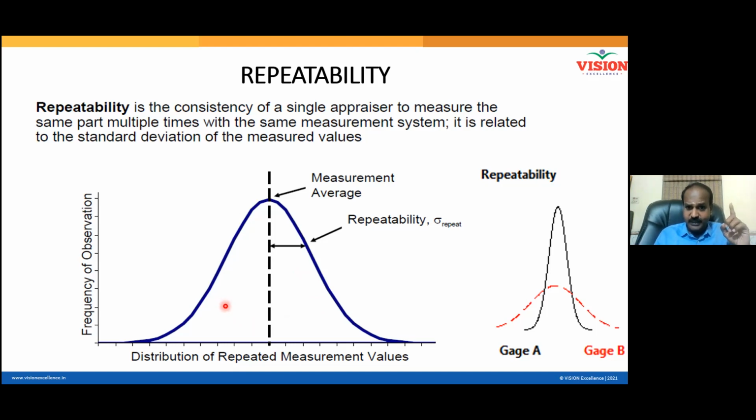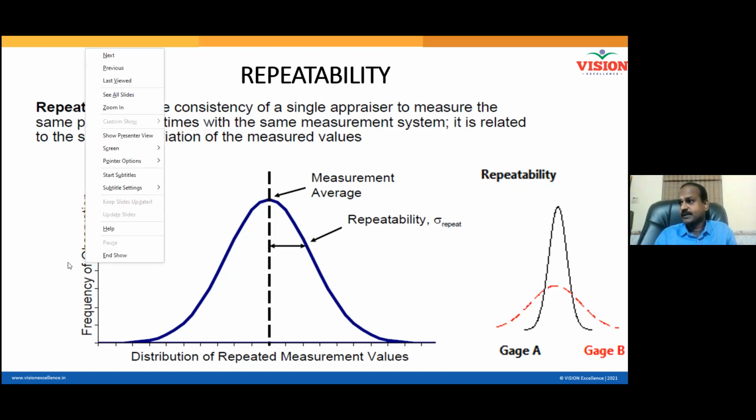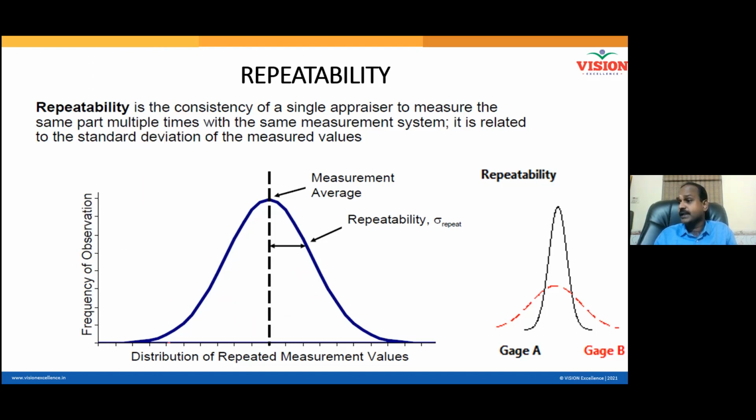Am I correct with my statement? Yes, sir. That major portion is quantified in normal distribution. That quantity is 99.73%. Let me draw a line here.